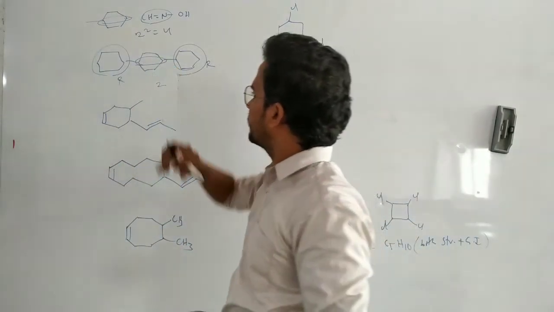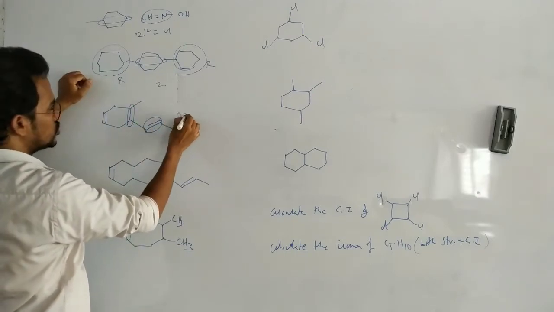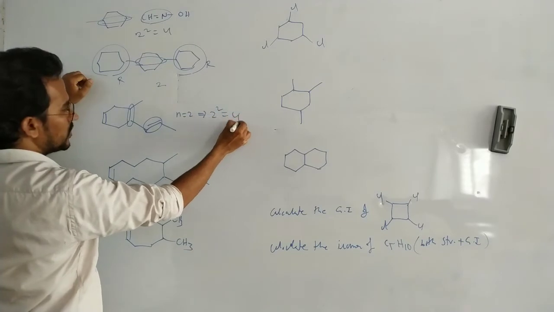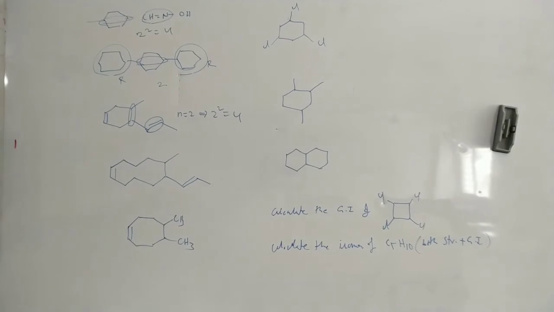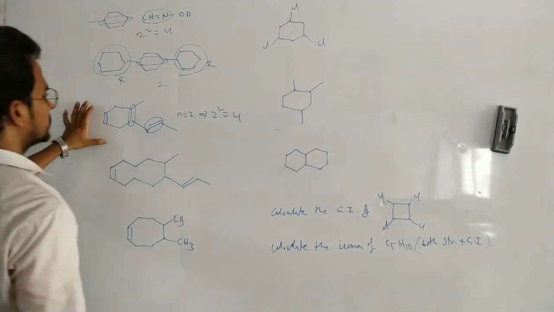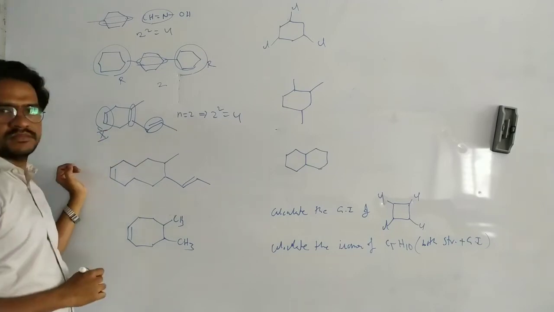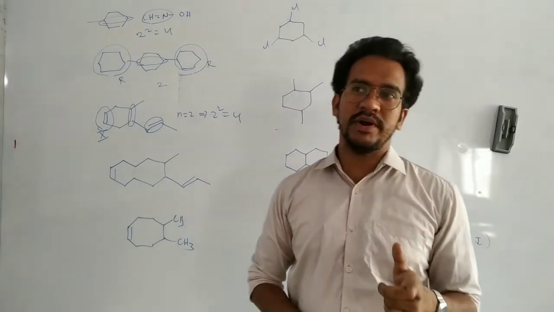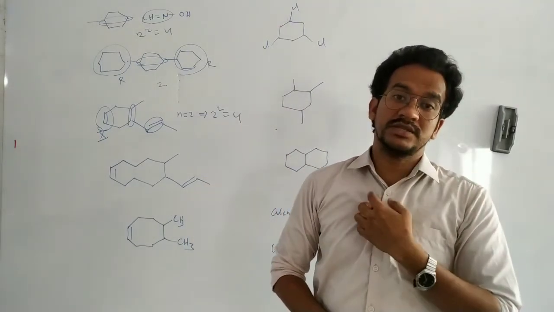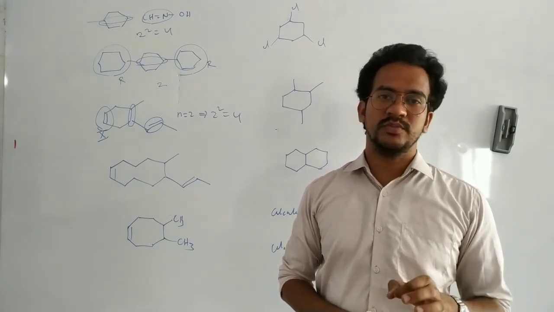Now in this case, one stereogenic center, one double bond. So n equals 2, that implies 2 power of 2, 4 geometrical isomers. Because this double bond must not be counted. In cycloalkenes up to 7 member ring, geometrical isomerism across the double bond is not possible.